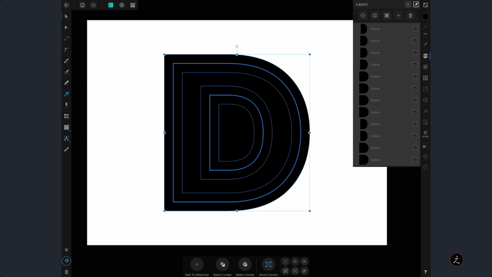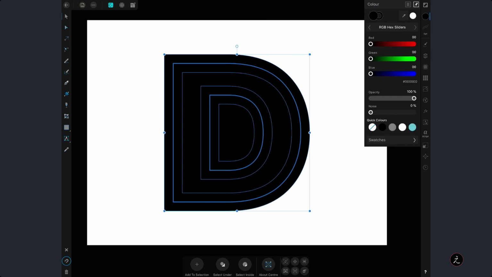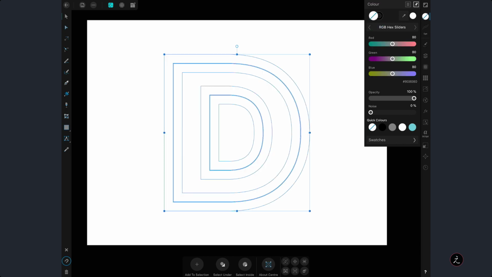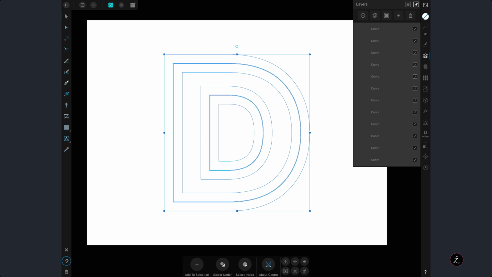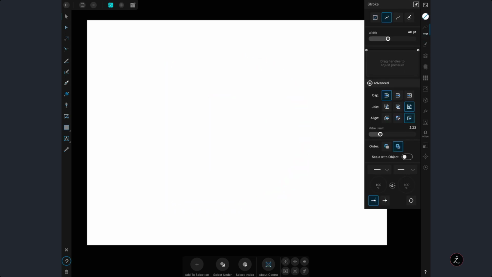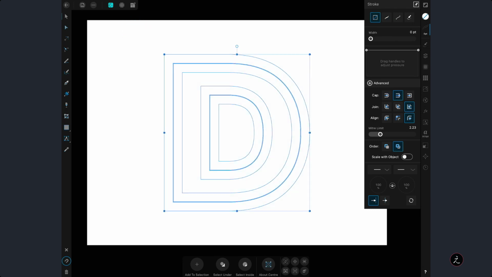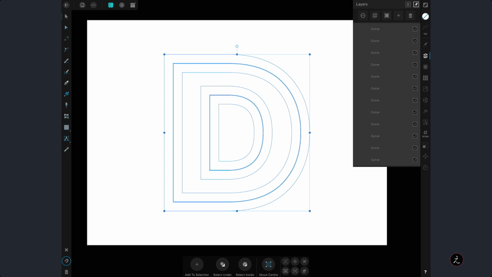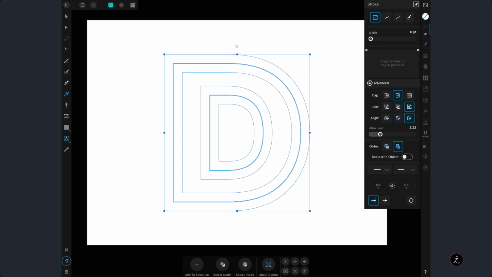And let's see, let me tap on the Color Studio. In this case, I'm going to target the fill color, and I'm going to swipe upwards to remove that. And then I'm left with all these curves here. But the thing is, we don't see them. If I tap away, you see you don't see them. They're there. Just marquee select with the move tool, select all of them, and inside the Stroke Studio, just go ahead and up this just a little bit.